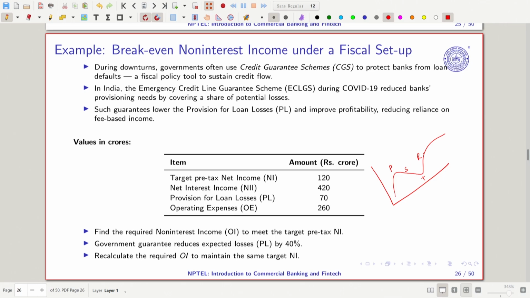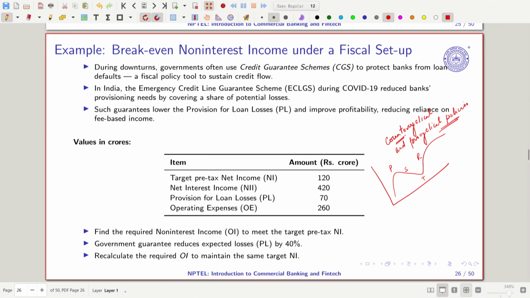In this we also have counter-cyclical and pro-cyclical policies, both monetary and fiscal.